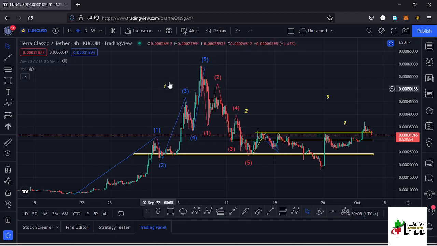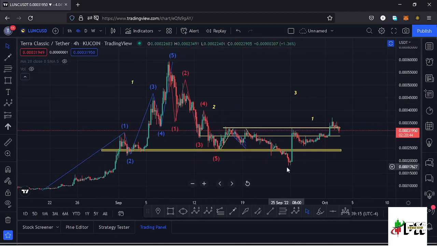Then after making the high for that higher Elliott wave count 1, whatever we expect on this other side is a formation of a higher Elliott wave count 2, which we have seen over here, making a low at around the $0.0017 mark. And after making that low down there, we saw a very nice bounce to the upper side, and this was after Binance announced the tax bans that will be implemented on Lunc.